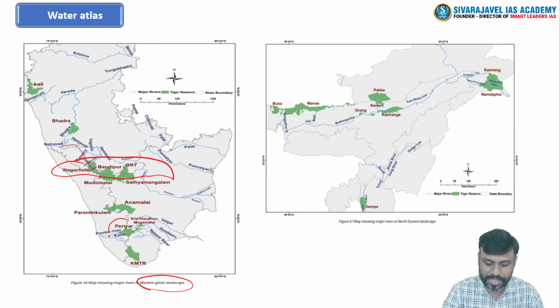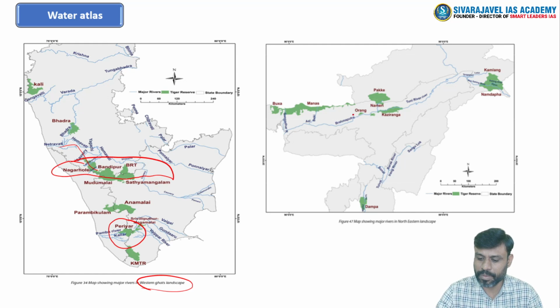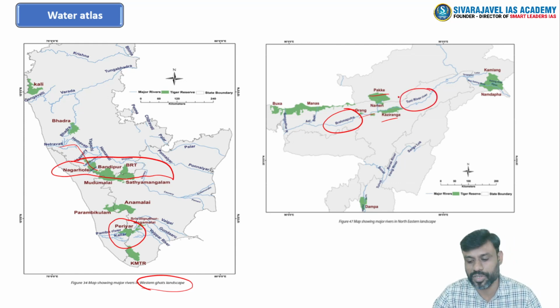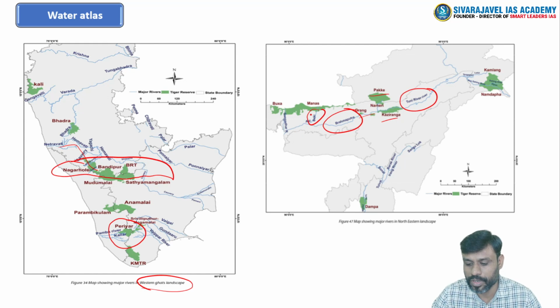Then if you take the case of the southern regions, right, the Pamba river which passes through the Periyar tiger reserve and other important regions. Then finally the northeastern region, right? See, the Brahmaputra which passes through the Kaziranga, Orang, Pakke tiger reserves. One of the important tributaries, that is the Puni river, is also passing through these tiger reserves. Then Beki, another important tributary of Brahmaputra, which passes through the Manas tiger reserve. You need to know about all of these three.